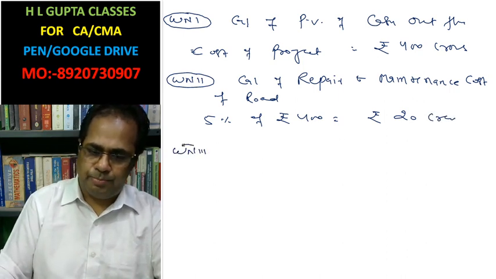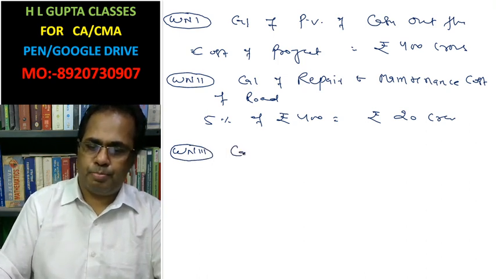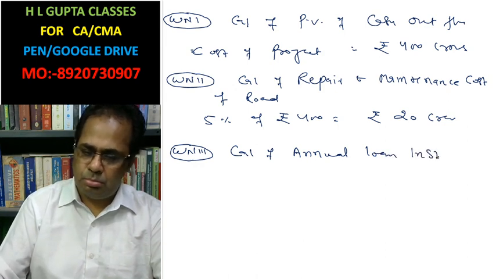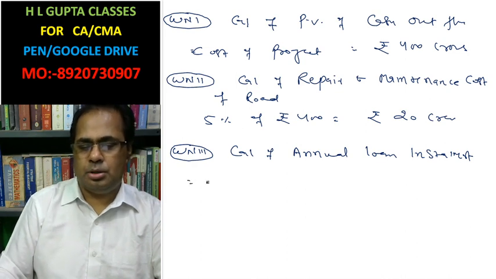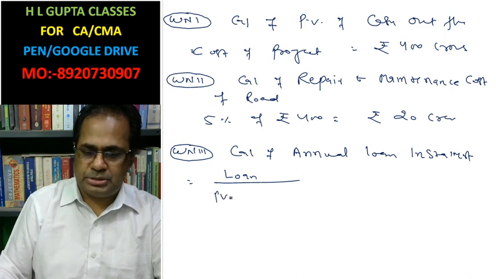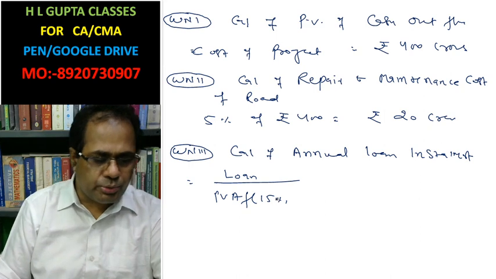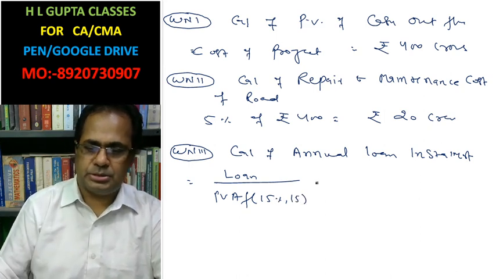Working note 3. Calculation of annual loan installment. Annual loan installment is loan divided by present value annuity factor at 15% for 15 years.